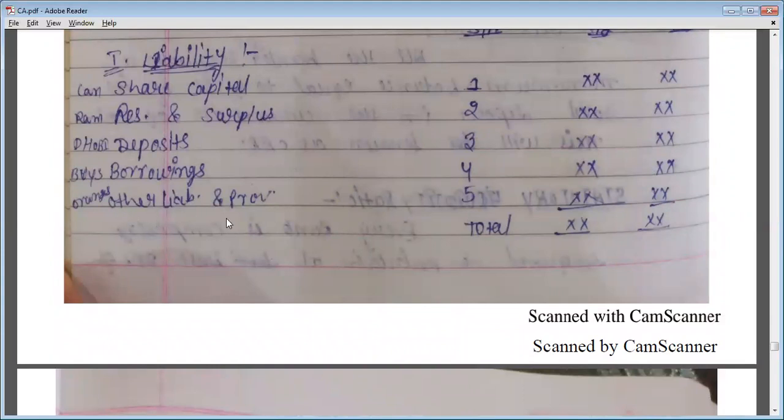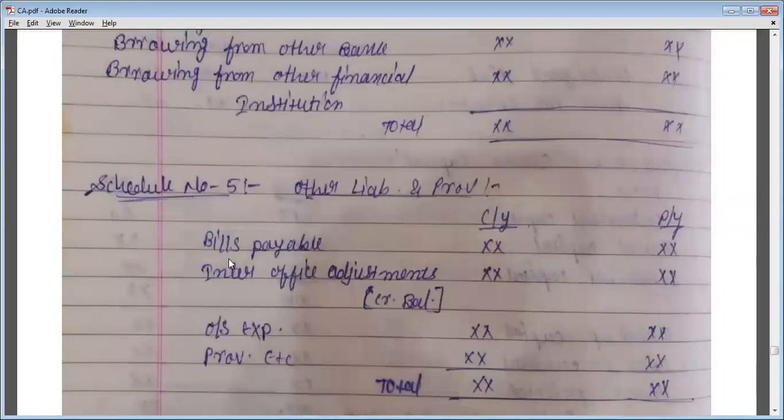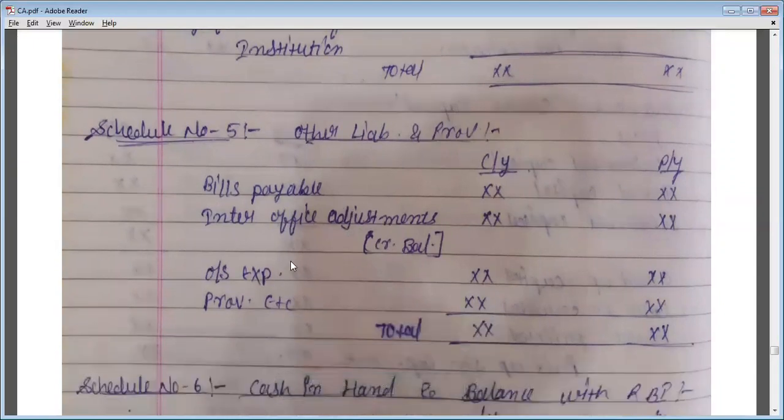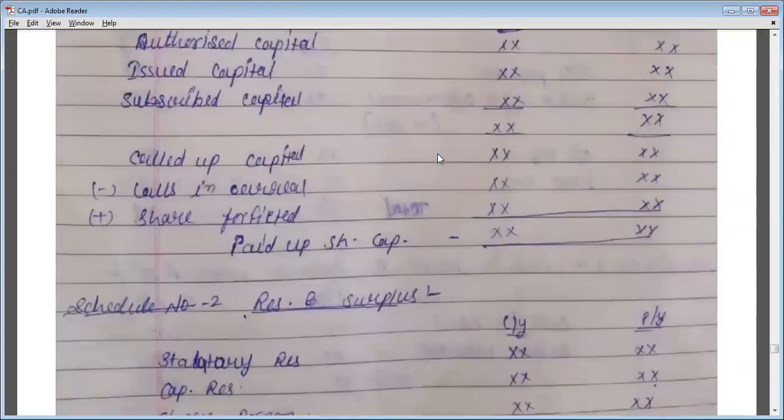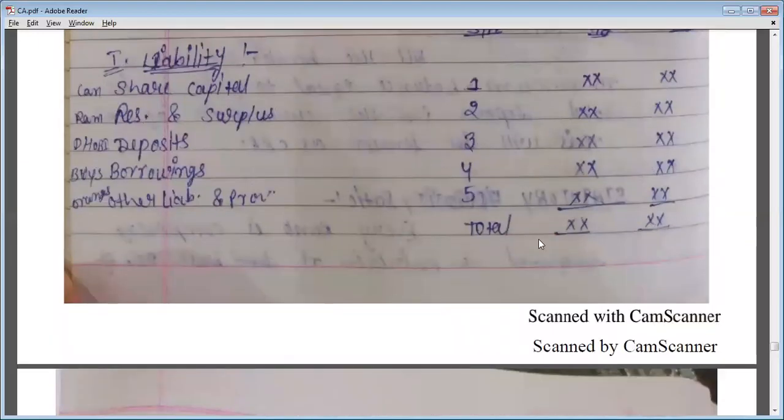Okay, then other liabilities and provisions. So what will we include in other liabilities and provisions? For that we have to check schedule number 5. So see, schedule number 5, other liabilities and provisions: bills payable, inter-office adjustment, only credit balance, outstanding expenses and provisions, etc. All these will be included in other liabilities and provisions, and we will write other liabilities and provisions here in the balance sheet. Now we will add all these, and the total will be the total of liabilities.